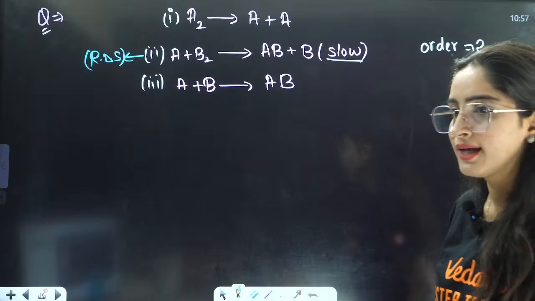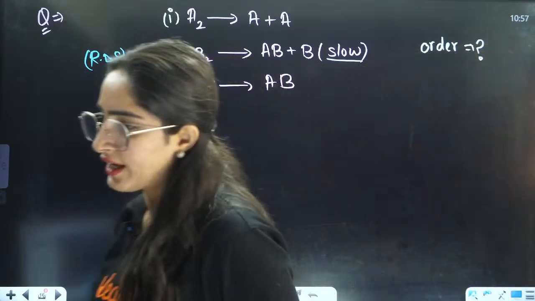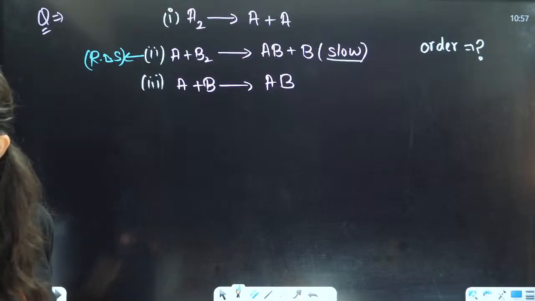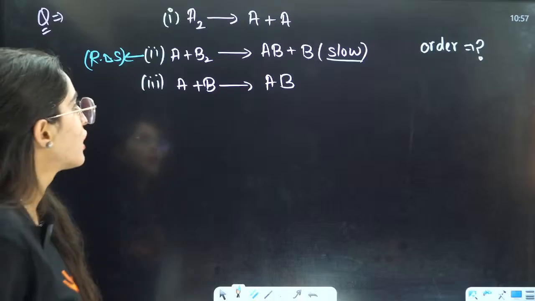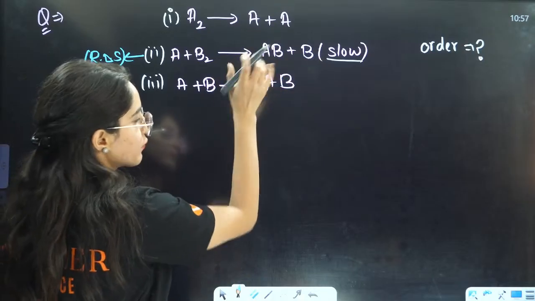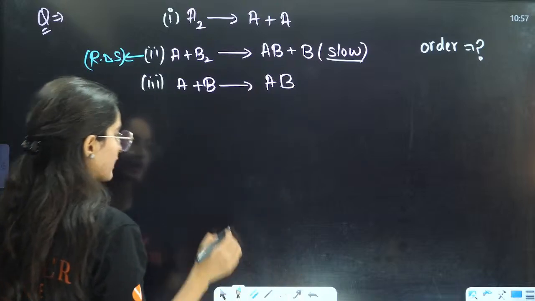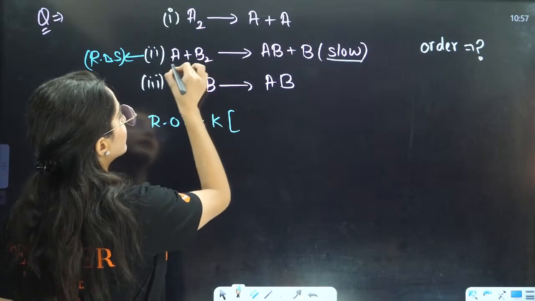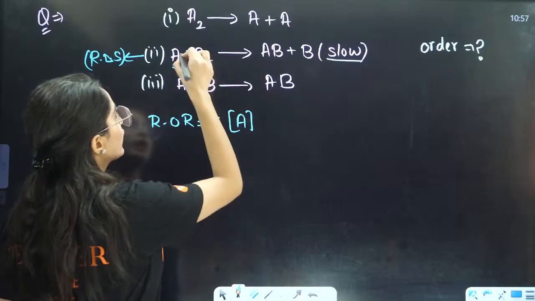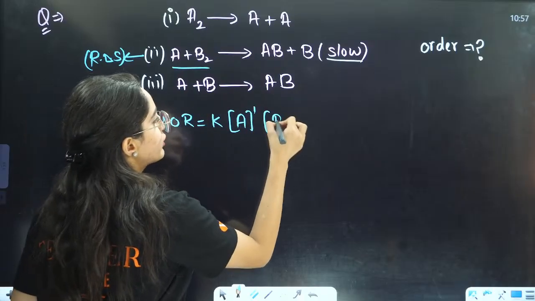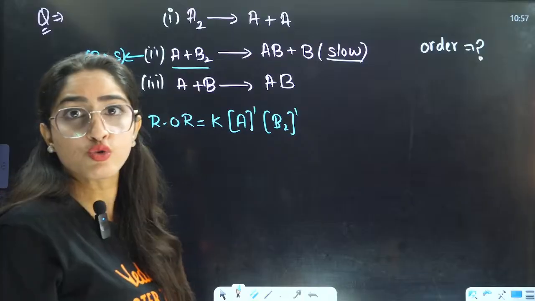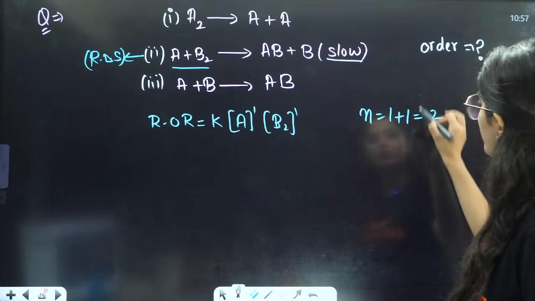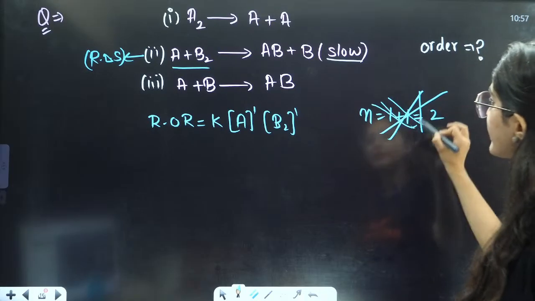Any idea about it? Be a little active. What is the order of the reaction? Roshni is saying 2. Okay. So from the slowest step, we can write the rate of the reaction. The rate of reaction will be K into reactant. What is the reactant here? A and B. On A you have only one stoichiometry, on B2 also only one stoichiometry. So students will say, ma'am, order of the reaction is equal to 1 plus 1 is equal to 2. But I will say that is not the correct answer.